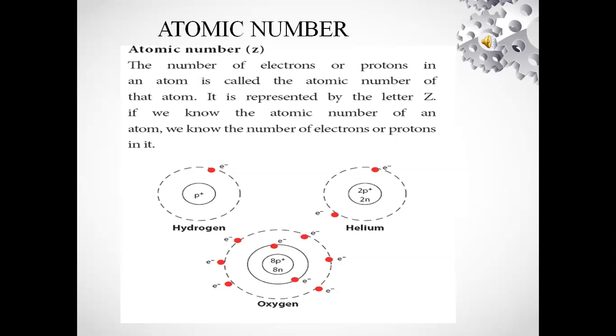Third one, oxygen. Oxygen atomic number is 8 because oxygen has 8 protons. So the number of electrons or protons in an atom is called the atomic number, represented by the letter Z. So hydrogen, helium, oxygen atomic numbers are 1, 2 and 8.